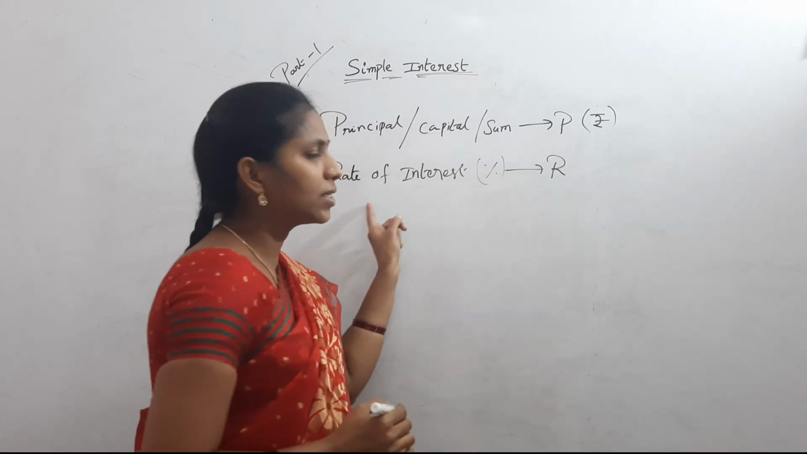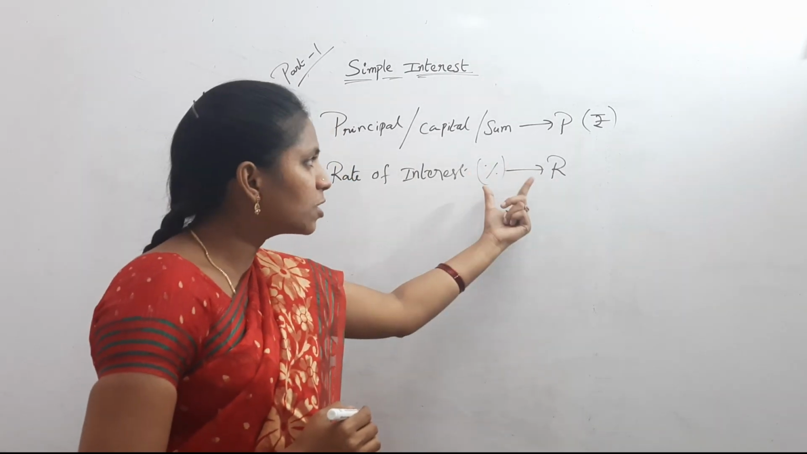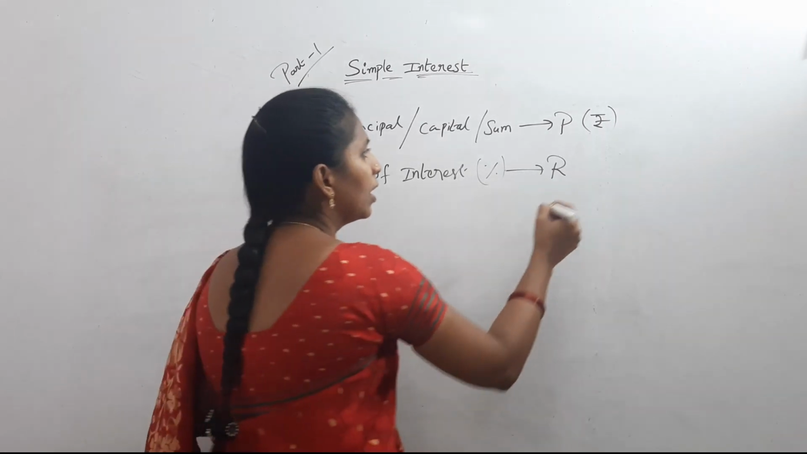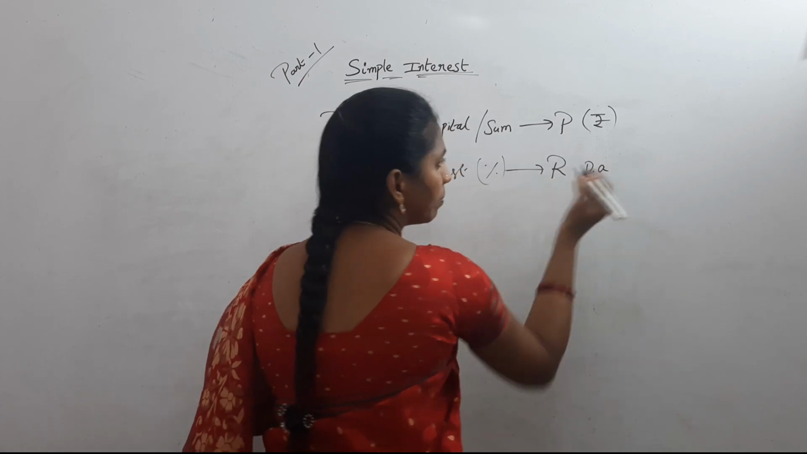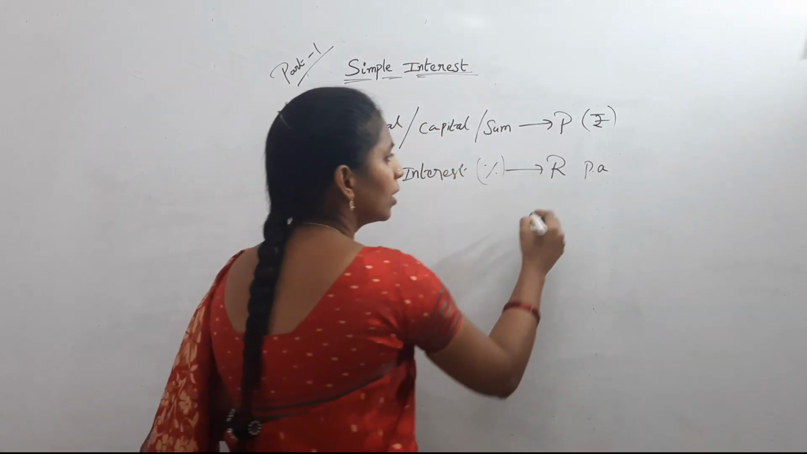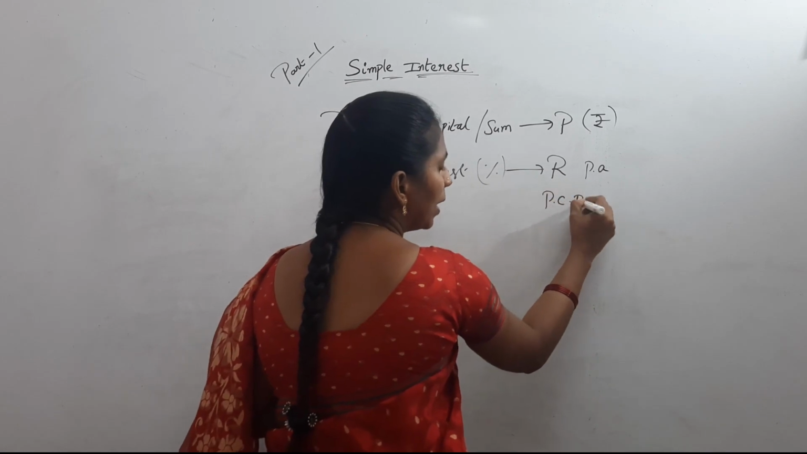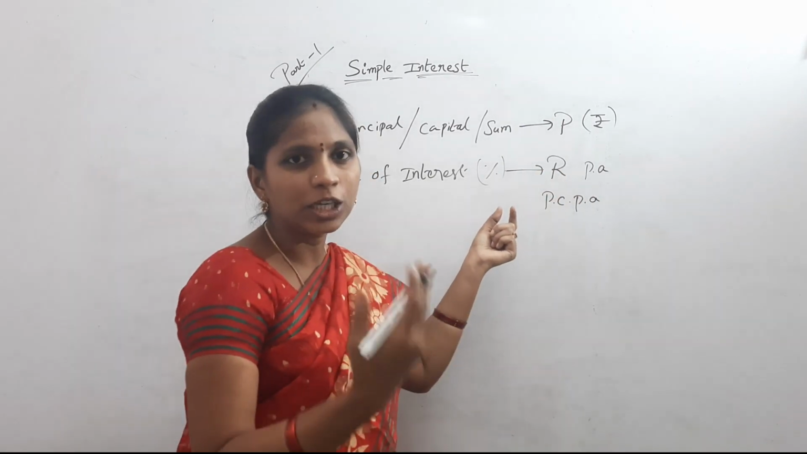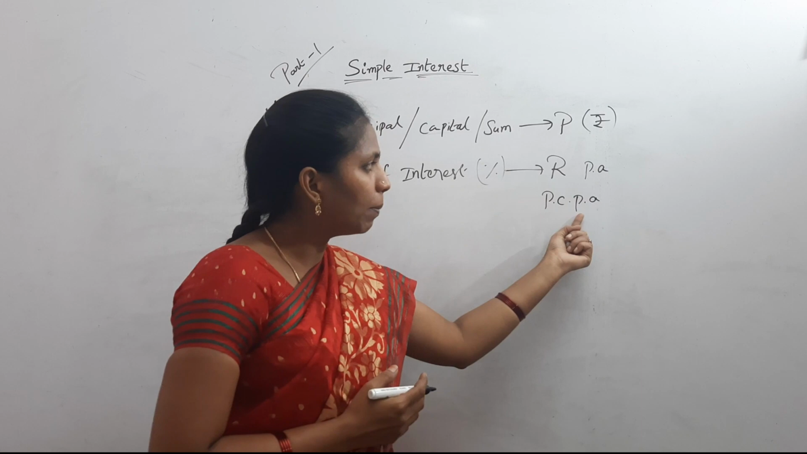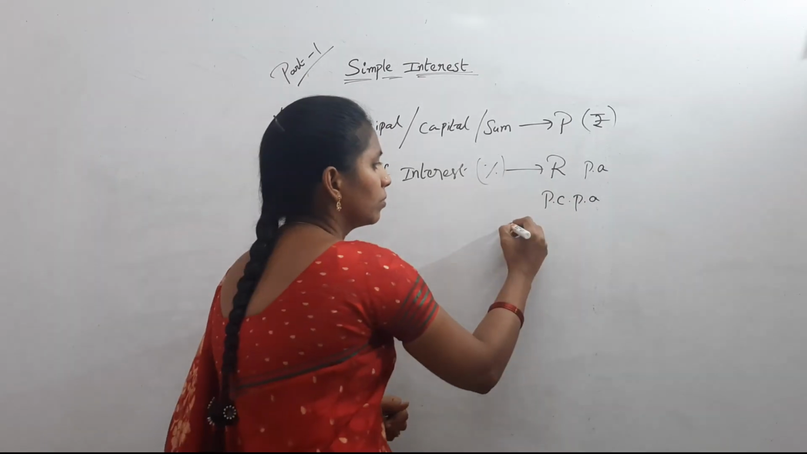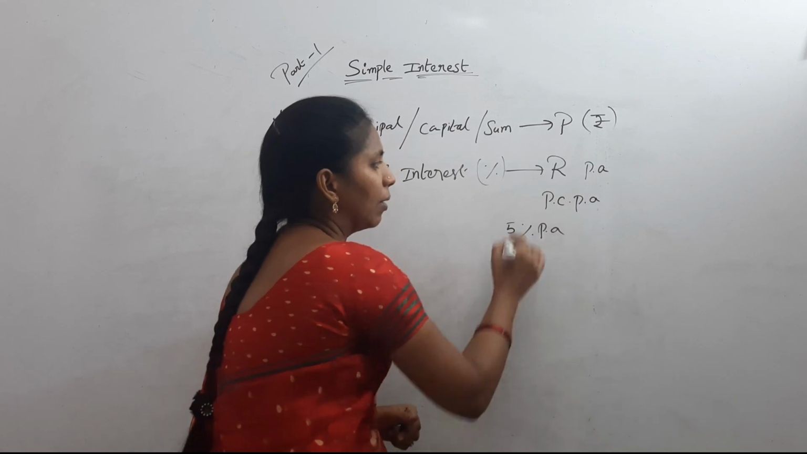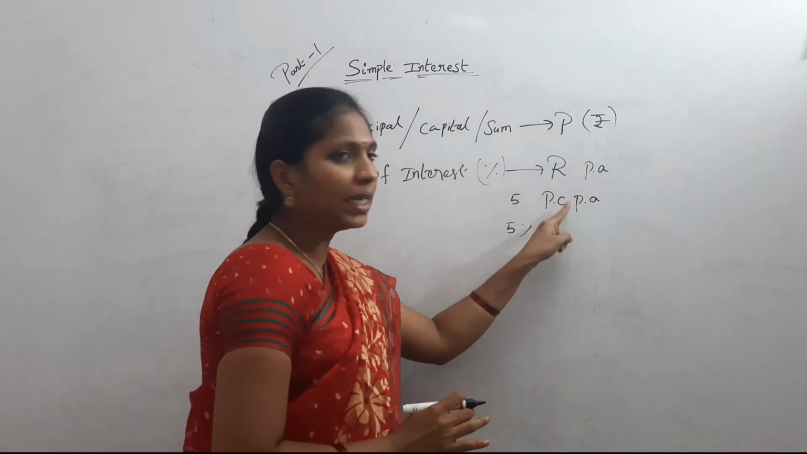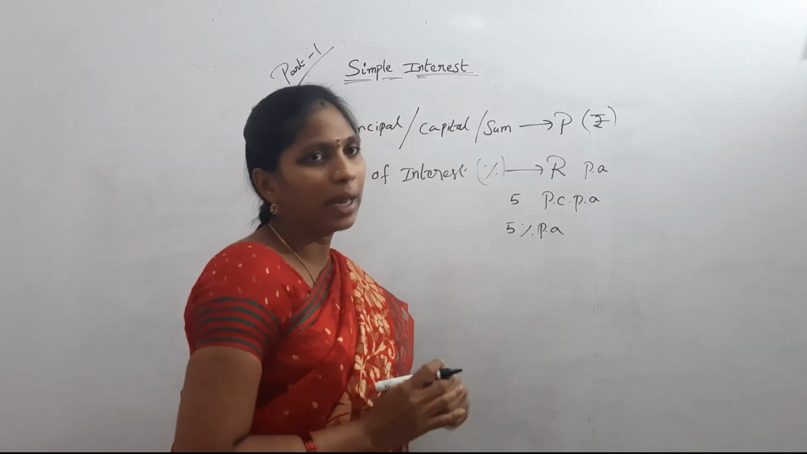It is in percentages and denoted by R, and this percentage is per year, which means per annum. R percent per annum, or p.c.p.a. p.c.p.a. means some percentage per annum. For example, 5% per annum.